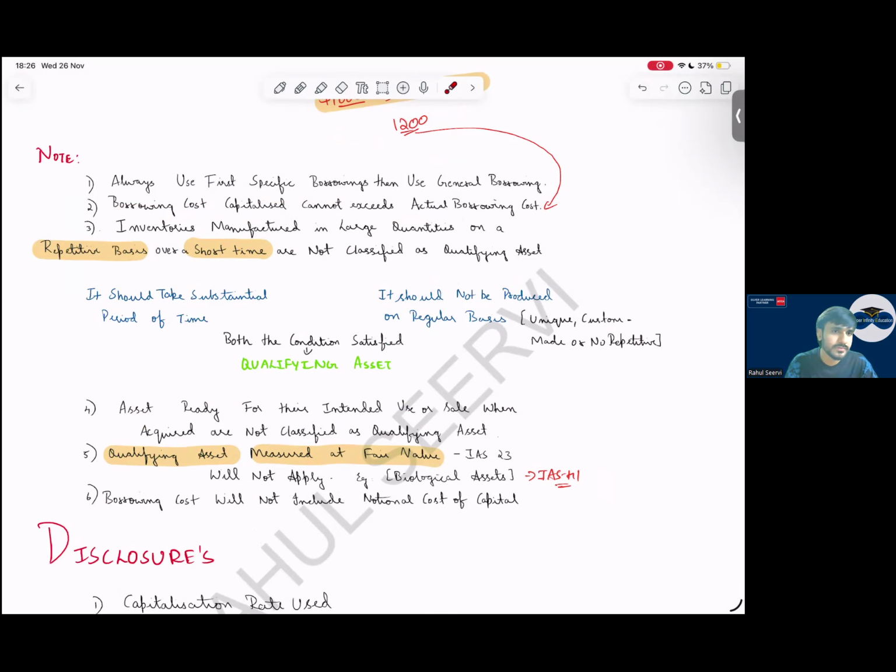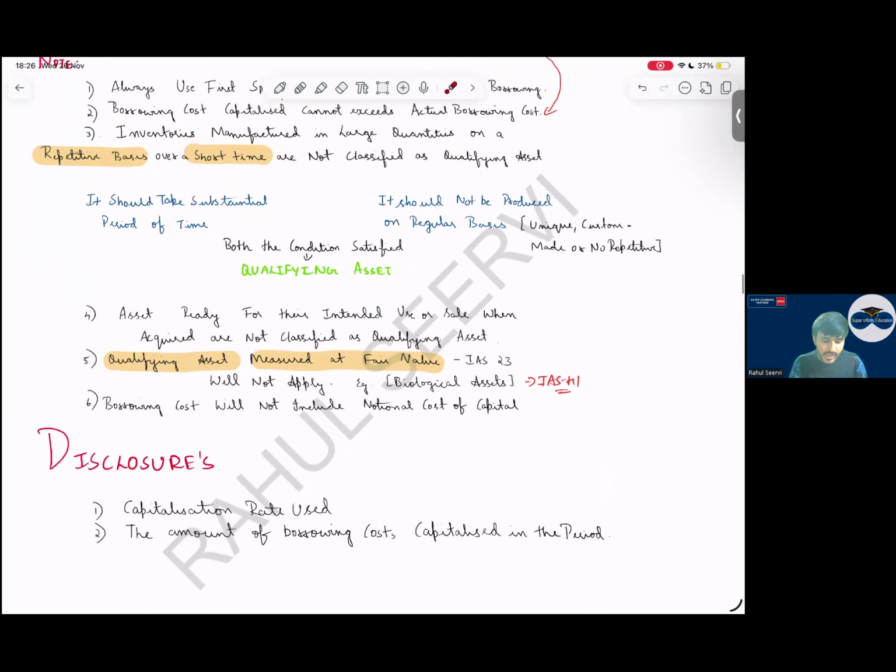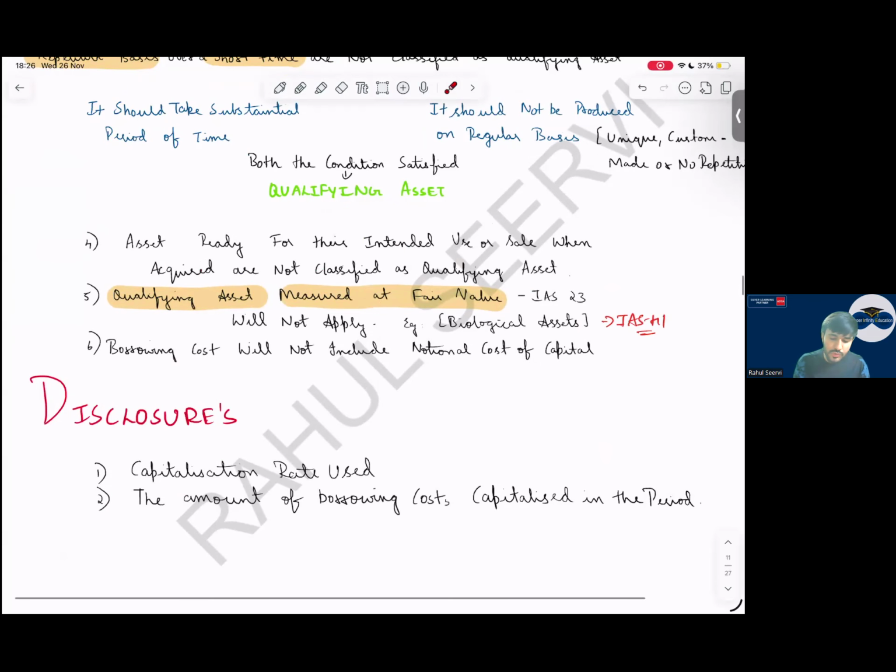It's not possible. An inventory manufactured in large quantities on a repetitive or short-term basis will not be considered a qualifying asset. For an inventory to be a qualifying asset, it should take a substantial period of time and it should not be repetitive or on a regular basis. Simple. Asset ready for the intended use or sale.